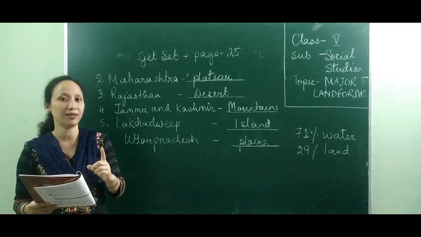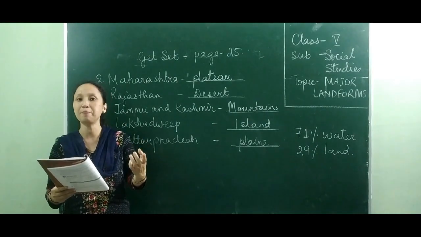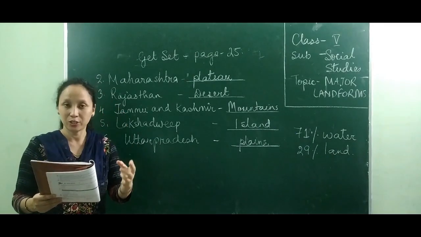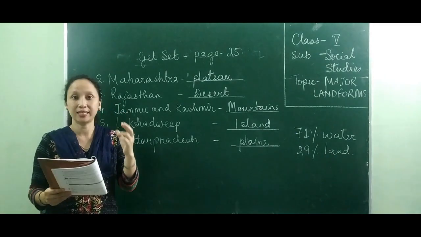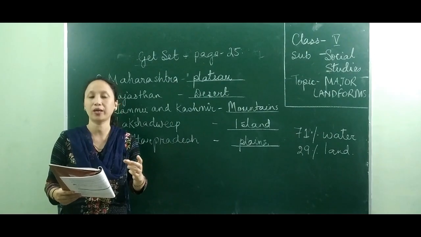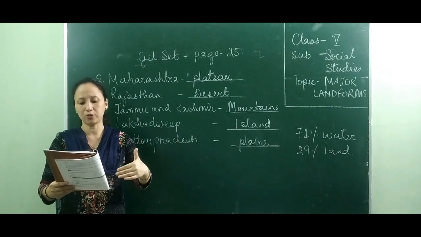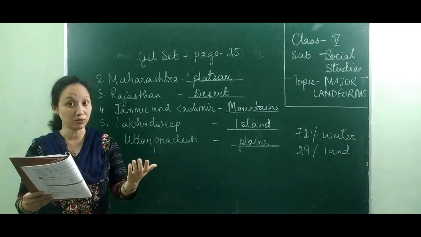Shall we say that together again? Yes, let's say together. Ready, set, go. Mountains, plateaus, plains, deserts and rivers. These are the 5 major landforms. Very good. Now let's try to understand what mountains are like.